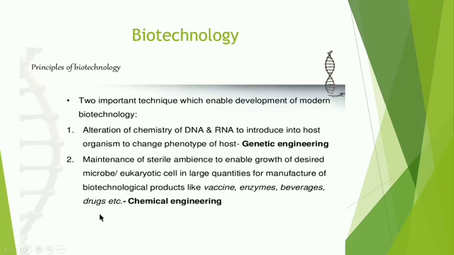This is chemical engineering. So understood children, the principles of biotechnology: number 1 is genetic engineering, and number 2 is the maintenance of sterile ambience or sterile conditions. So after the principles we will come to the next part.